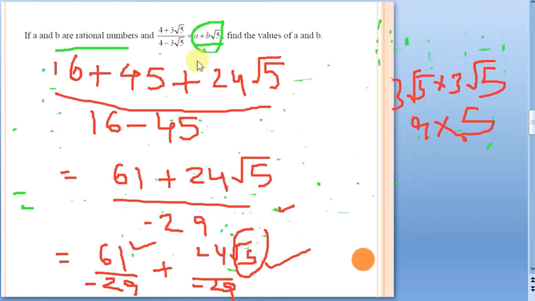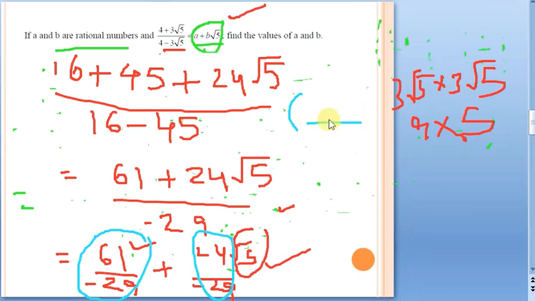Whenever such questions come, first remove the irrational denominator by rationalizing it, and compare with the given standard result. While comparing the coefficients, you get the a value to be this much and the b value to be this much. I am not doing it in detail here, but when you are actually solving, it will be very clean if you represent it in step-by-step format. I hope this is clear to you. Let us move to the next question now.